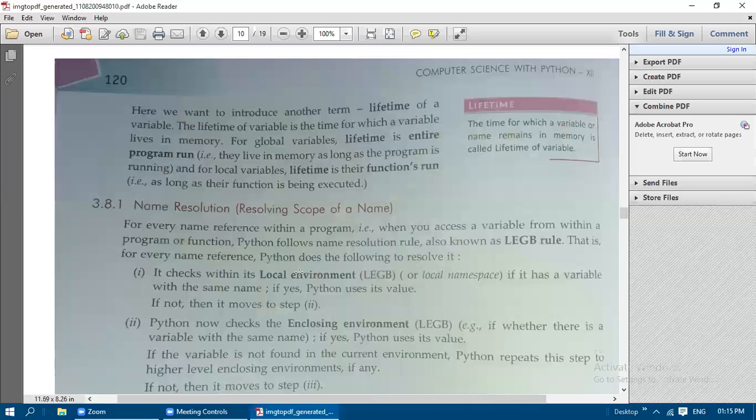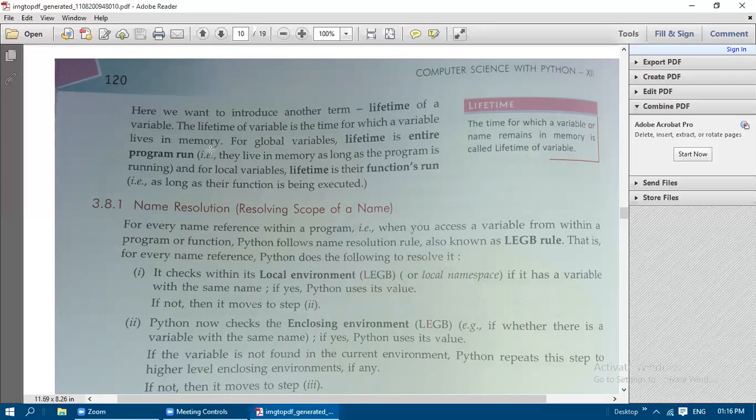Okay. So here we want to introduce another term, that is the lifetime of a variable. So what is meant by the lifetime of a variable? It is the time for which a variable lives in memory. So how long that variable is going to live in memory. Okay, for global variables, the lifetime is the entire program run. So the global variable lifetime is over when the entire program run is getting over. So they live in memory as long as the program is running.